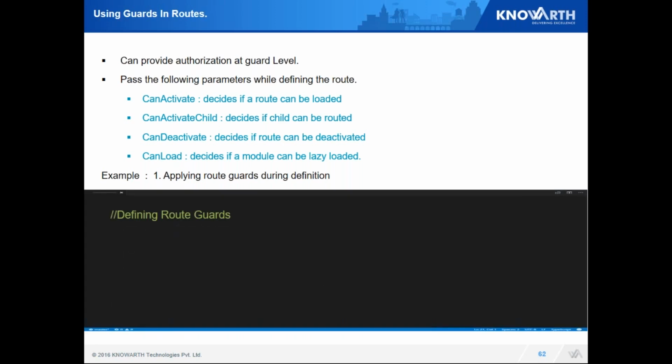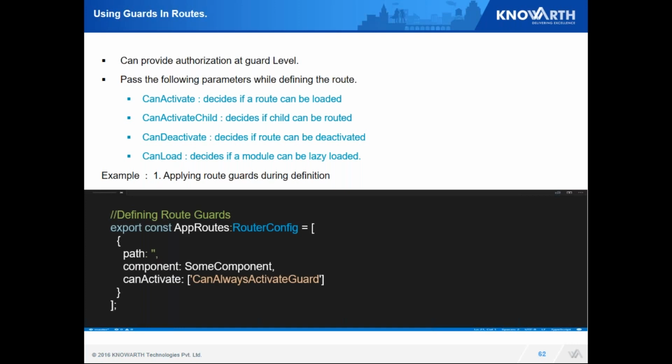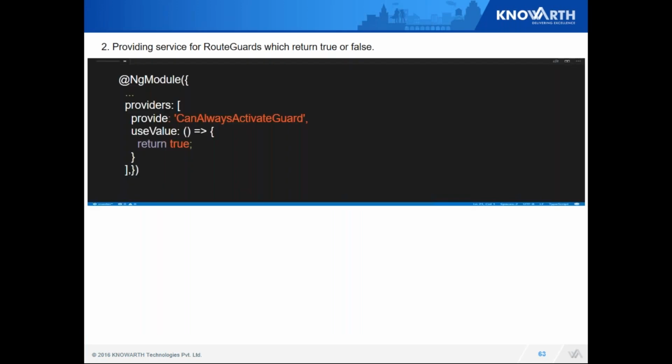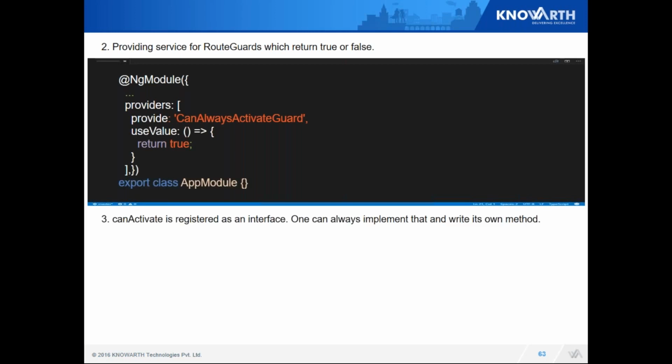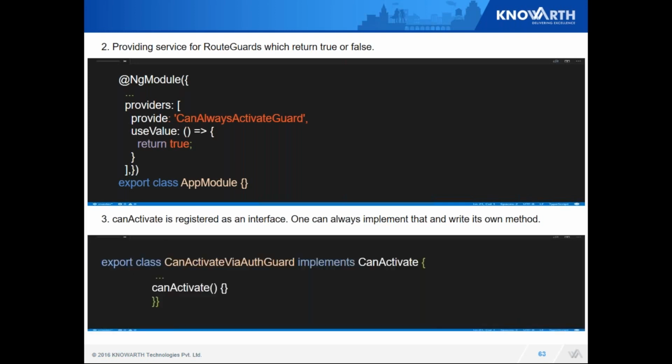Let's see how we can define route guards. When I define my routes, I added one canActivate. In canActivate, I have passed the service. Next, I have used that service and I always return true, so it would be accessible for everyone. But I can write my logic over here. This is one of the options. The other option is that CanActivate is registered as an interface in Angular, so all we have to do is implement that CanActivate interface and write my own method.